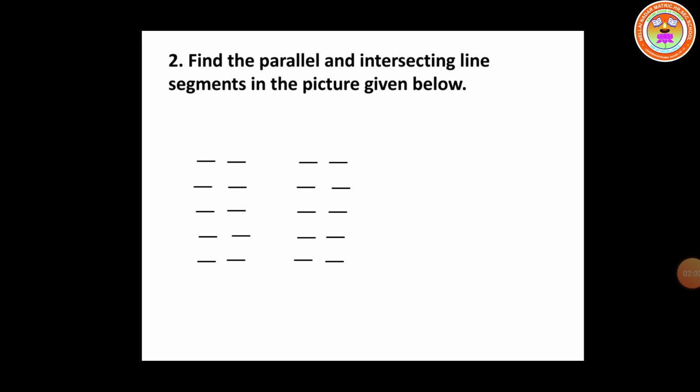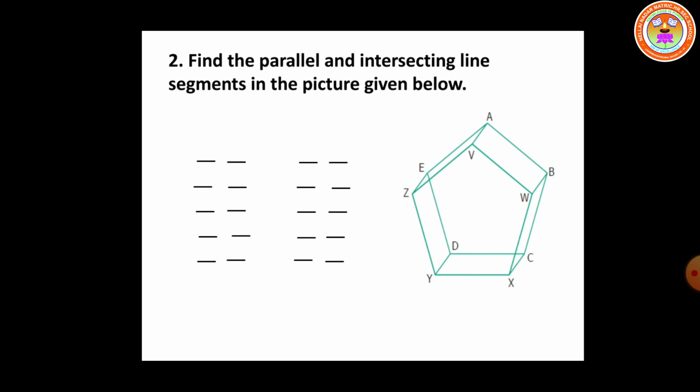Find the parallel and intersecting line segments in the picture given below. See the given picture. We have to find the parallel and intersecting line segments. First of all, we see parallel line segments. Consider the line segment YD.